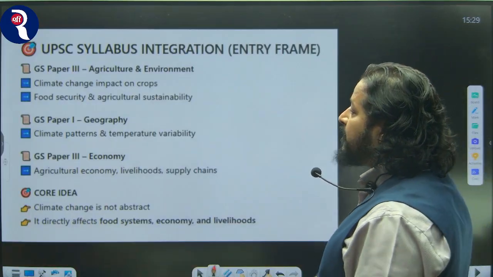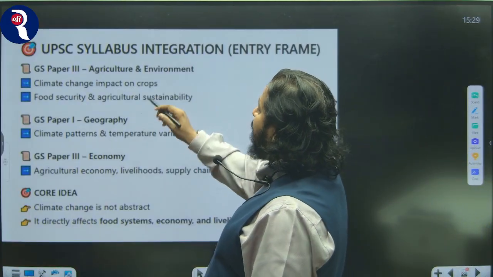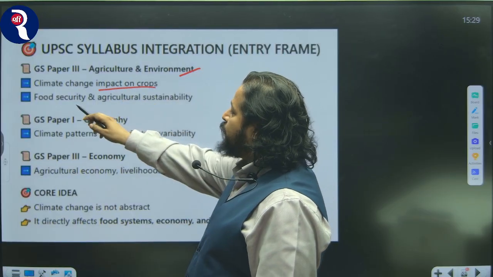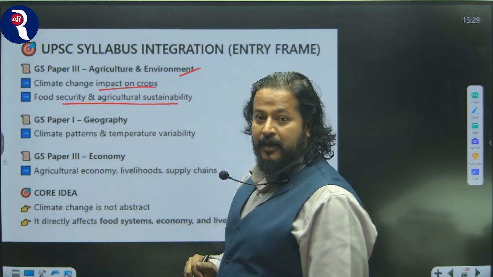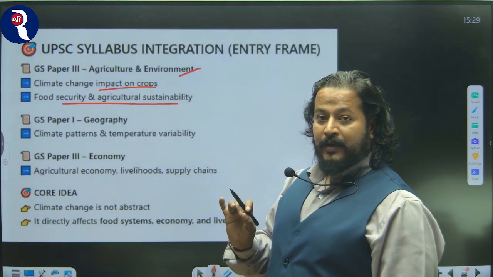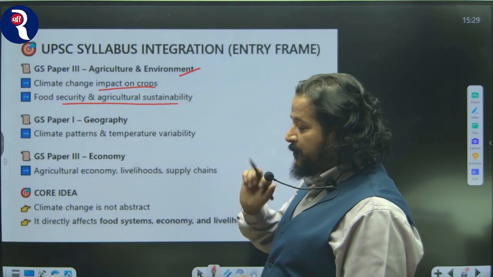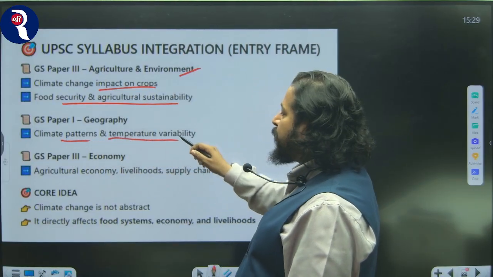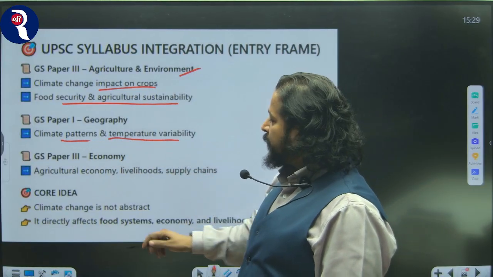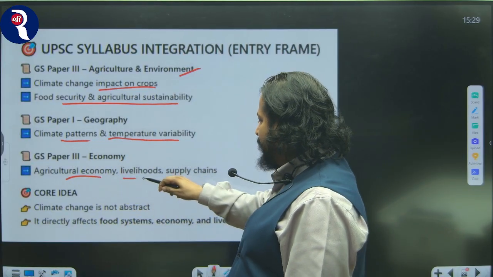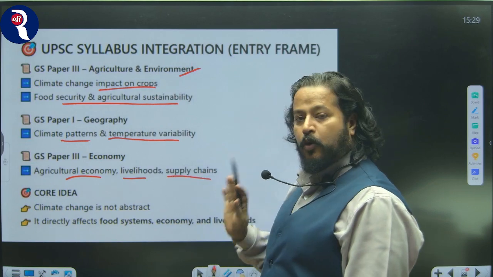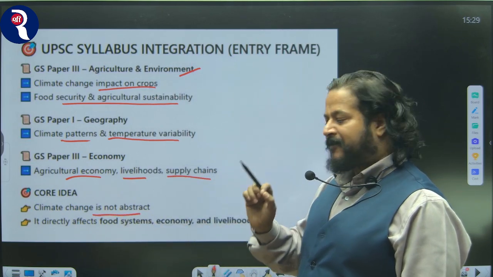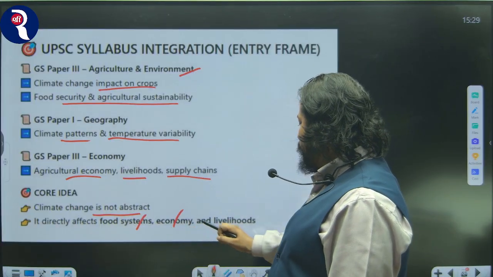The UPSC syllabus talks about GS Paper 3 agriculture and environment, climate change and its impact on crops, food security and agriculture sustainability. In GS Paper 1, we'll talk about climate pattern and temperature variability. In GS Paper 3, agricultural economy, livelihoods, supply chain, and the core idea is climate change is not abstract. It directly affects food system, economy, and livelihood.